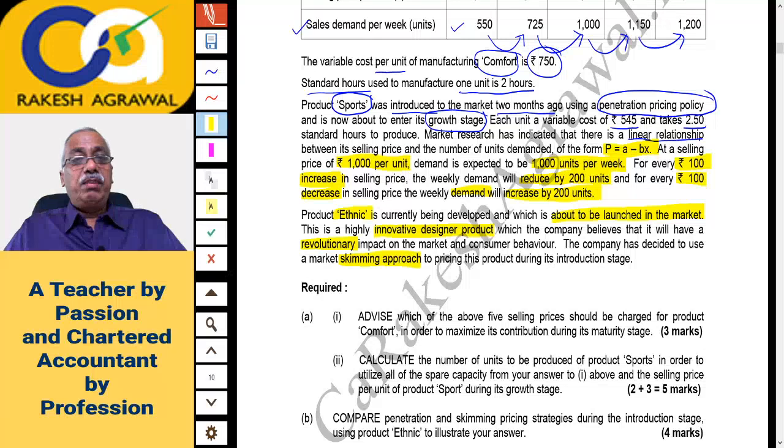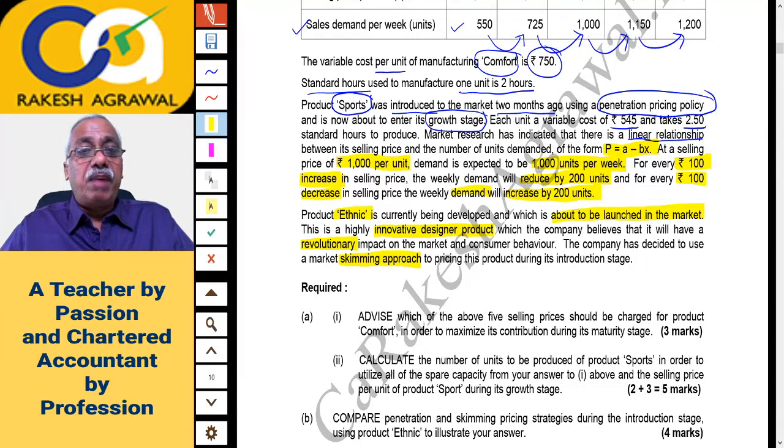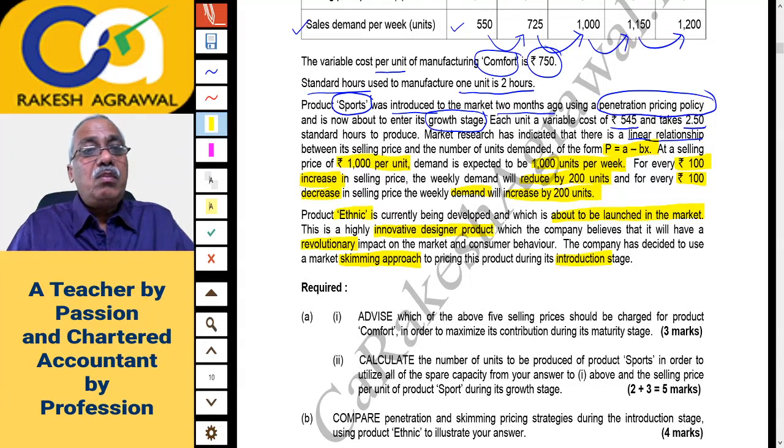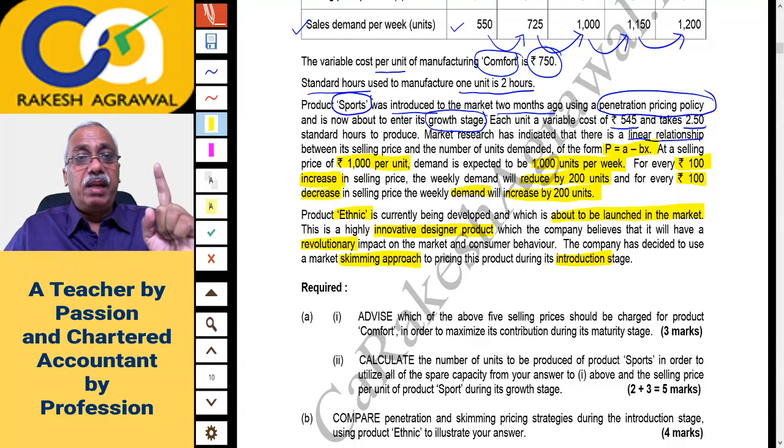In skimming pricing, we charge a very high price in the beginning and then keep on reducing the price. Penetration pricing policy is one where we charge a very low price and then increase the price. So the company has decided to use the market skimming approach to pricing this product during the introduction stage. So product ethnic will follow skimming pricing and product sports will follow penetration pricing.